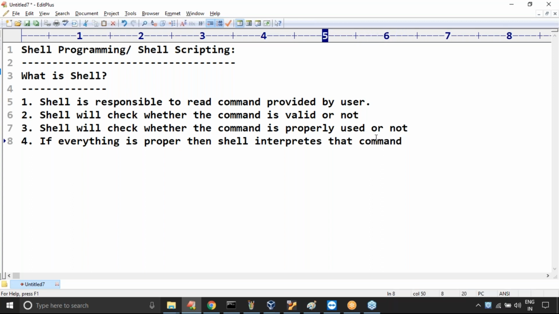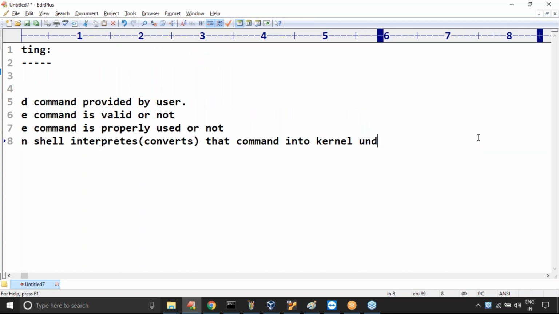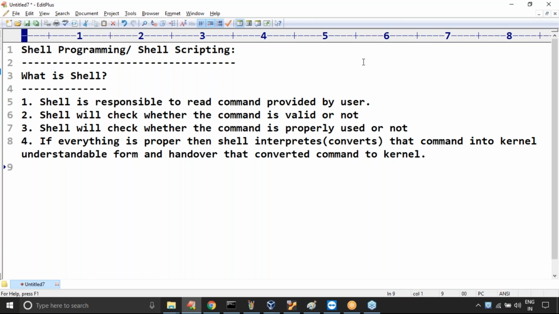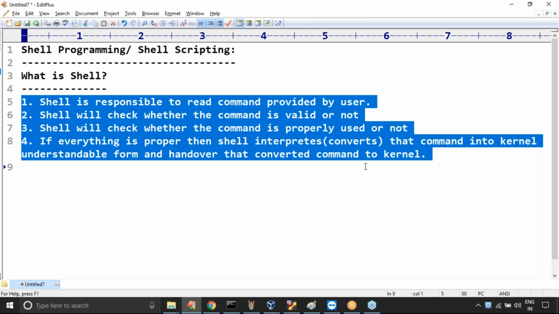Interprets means converts: it converts that command into kernel understandable form, and hands over that converted command to the kernel. Who is responsible to do all these activities? All these activities are taken care of by the shell.